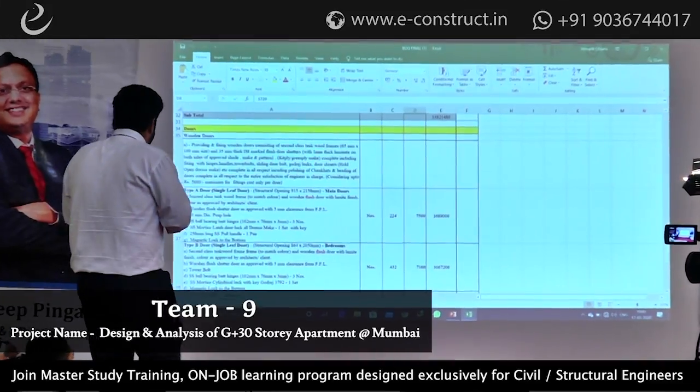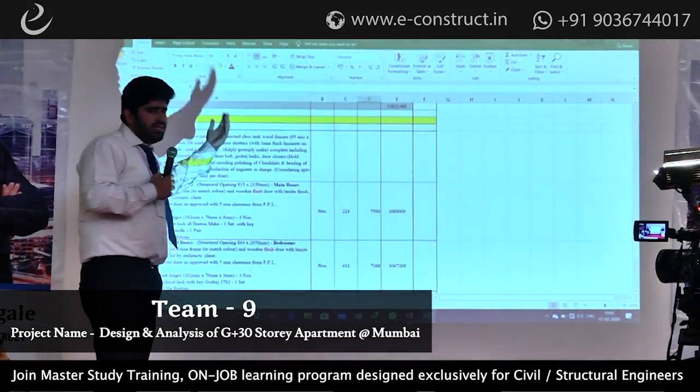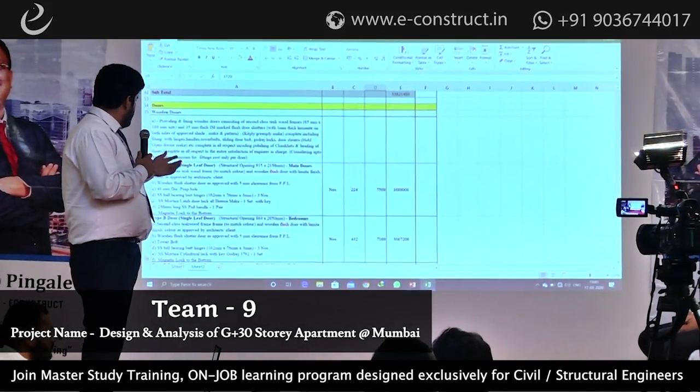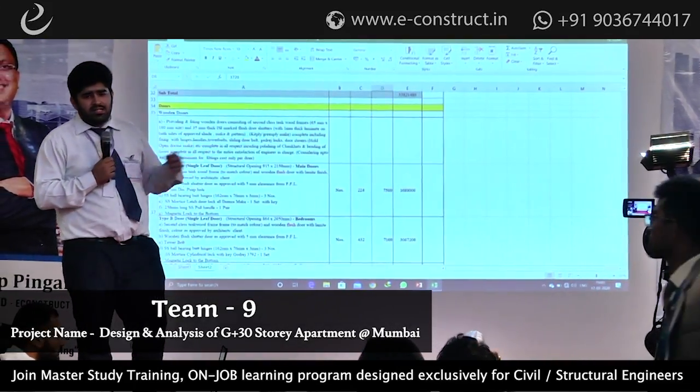If you see, we have put up 4 types of doors: the main doors, the doors for the kitchen, the bedroom doors, and the door for washrooms. We have similarly put up the quantities and the rates according to it.